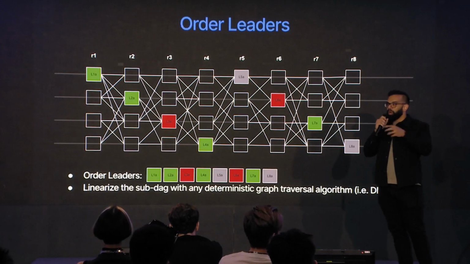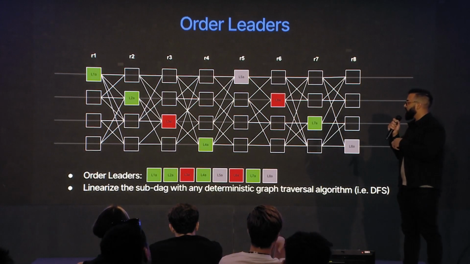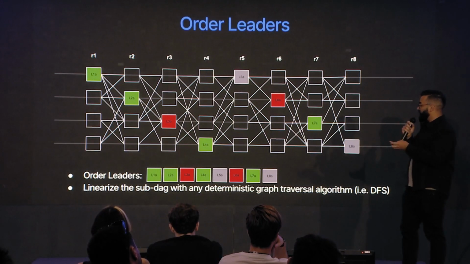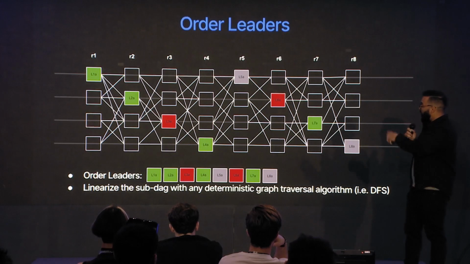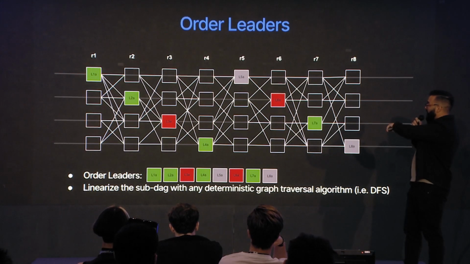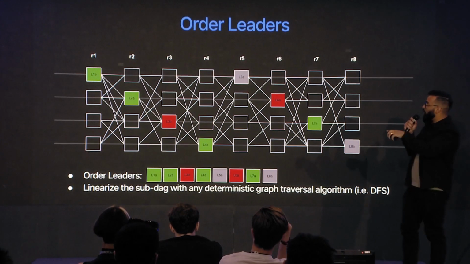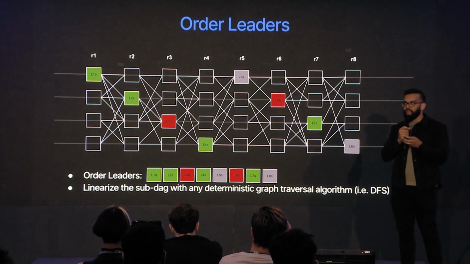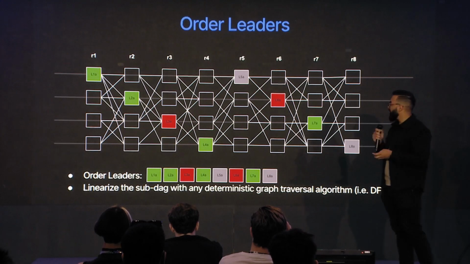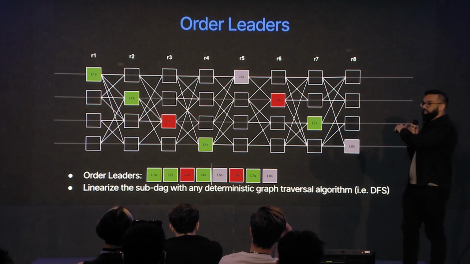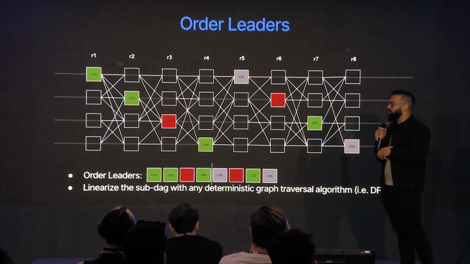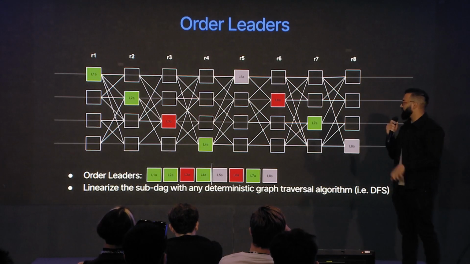So you've done the hard part. You made the commit decisions. You figured out what you're going to commit. Now you have to actually order the leaders. And actually, this is the easiest part. You go through and you see your leaders that you've made commit decisions for. So L1A, L2A, L3A, L4A. And when you get to L5A, you've actually reached an undecided leader. Even though there's leaders after it we have commit decisions for, because we are unsure about what the commit decision is for this leader, we do have to stop. Eventually we'll get more information and we'll make a commit decision.